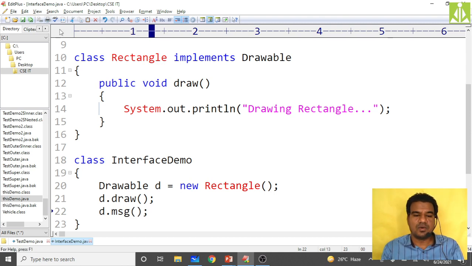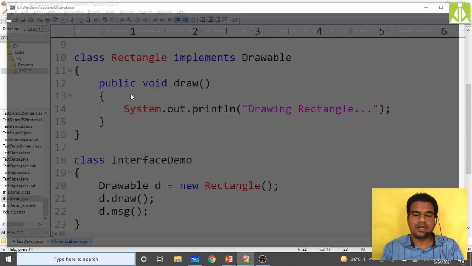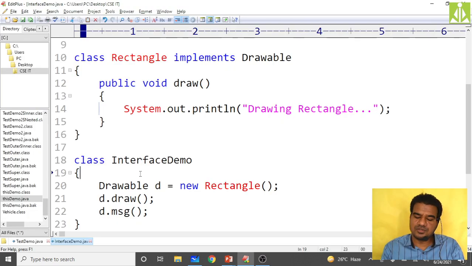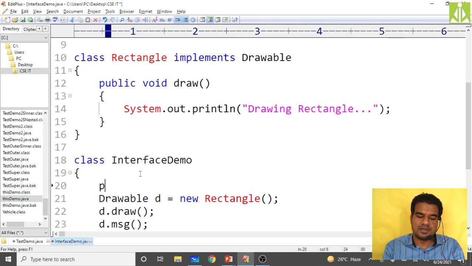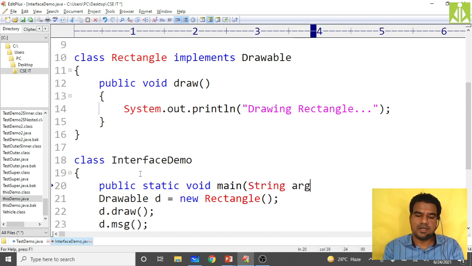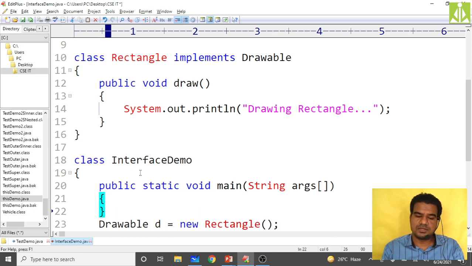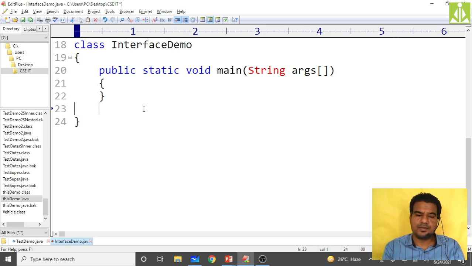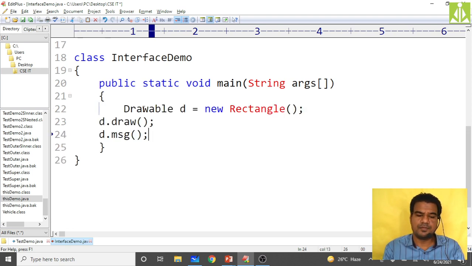Save it. Okay, now come over here, compile. Just getting issues. Okay, again the same mistake. I forgot to take the PSVM. Public static void main of String args. Okay, come down, close it, and you put all these things within here like this.